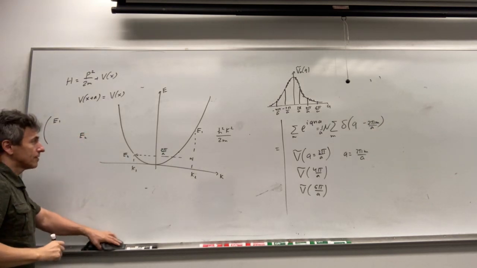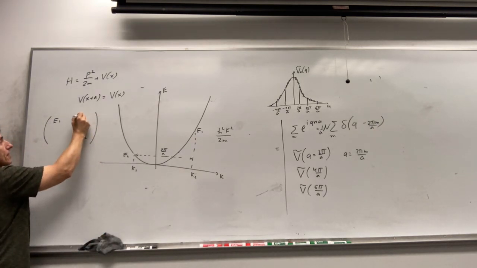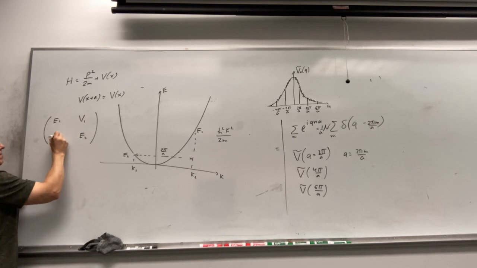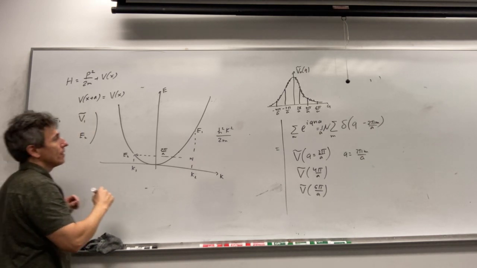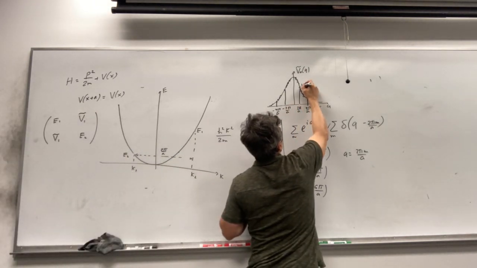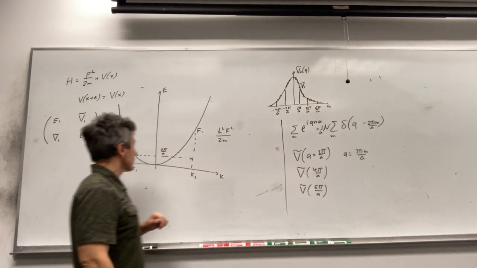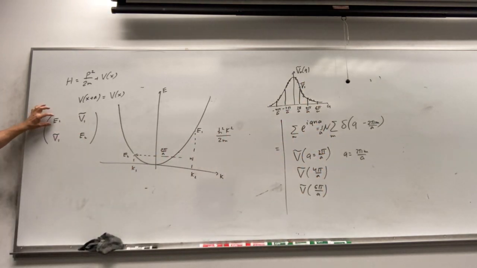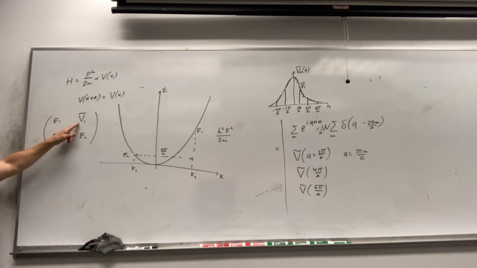And we have the coupling between these 2 states, determined by the matrix element, which we call V1, which corresponds to this point. So these are free electron states, and we introduce the coupling between these 2 states by the matrix element V1.